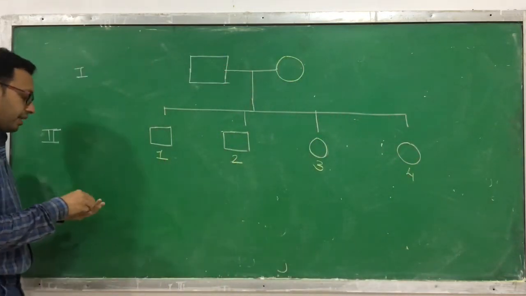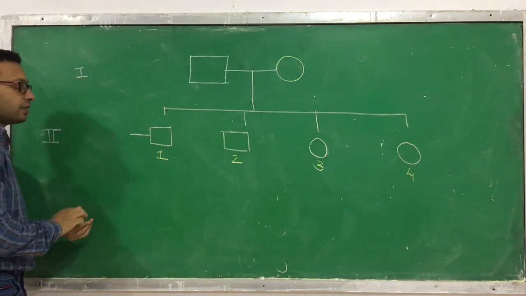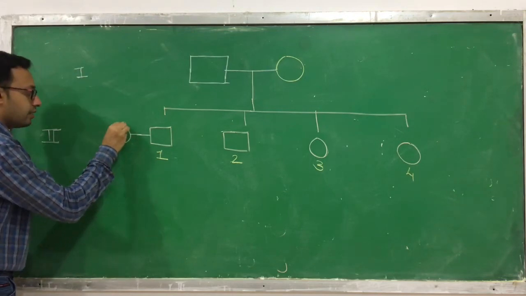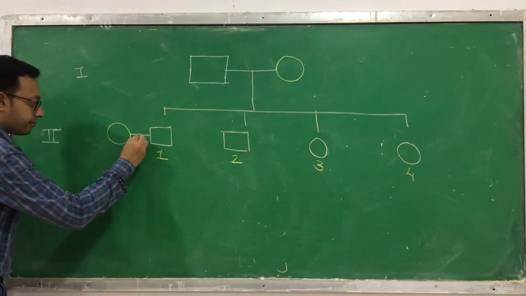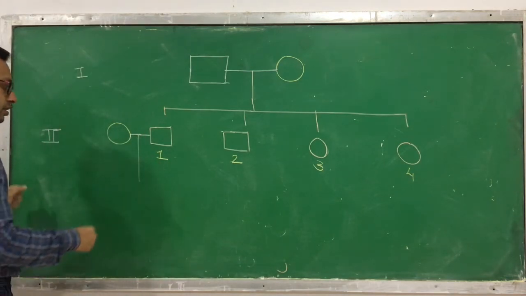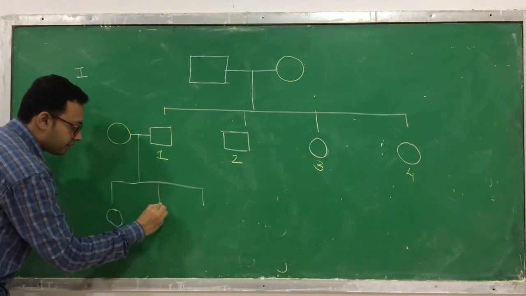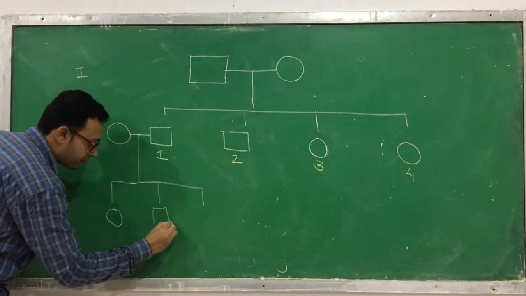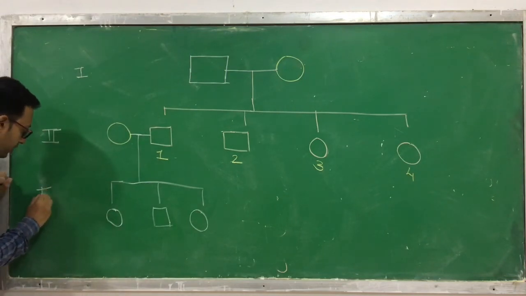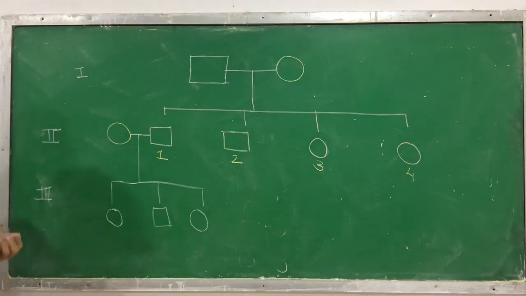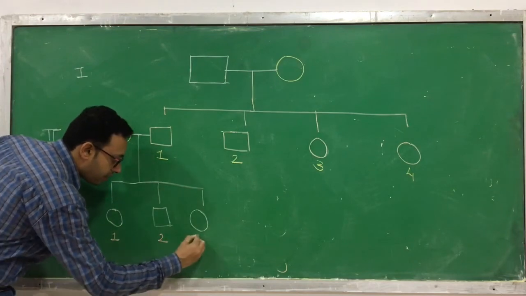Okay, clear? Now suppose this one, which is a male, marries obviously a female, which is denoted as a circle. The marriage between them is a horizontal line. Now a vertical line means their offsprings. Suppose they have 3 children: first, second, third. So now it becomes the next generation, which we call the third generation. The first child is this one, this is the second child, and this is the third child.